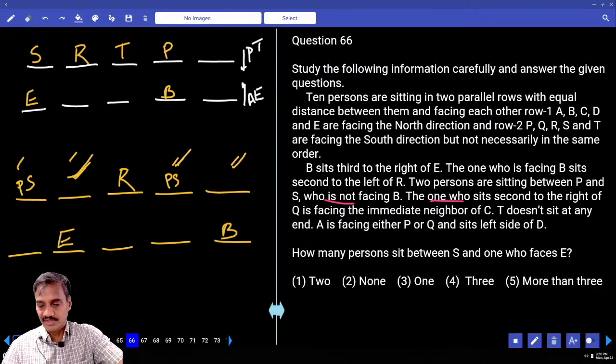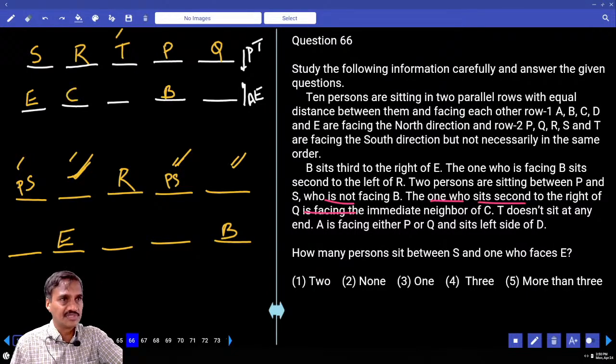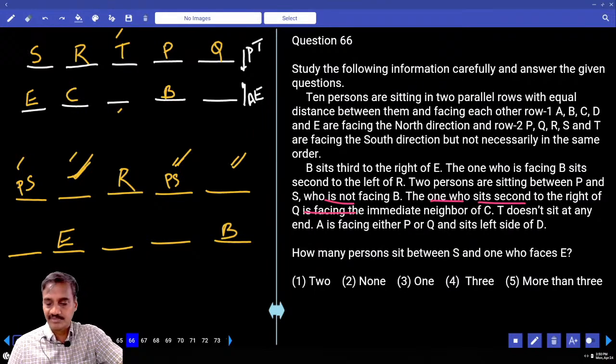Okay, then second to the right of Q. Finally, Q is here. The one who sits second to the right of Q is facing the immediate neighbor of C, and C must be here. The one who is seated second to the right of Q is C, and that person, the one who is facing P, is an immediate neighbor of C. And T is not at an extreme.